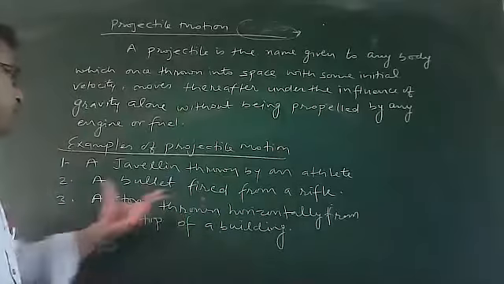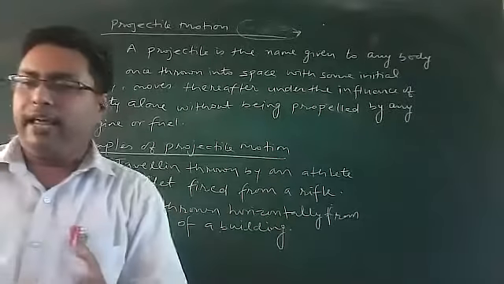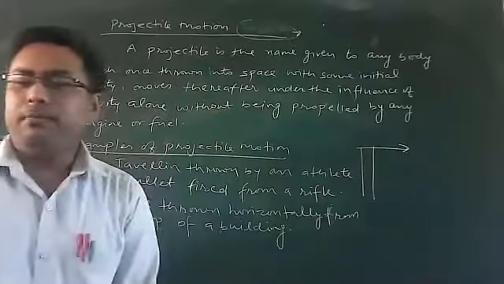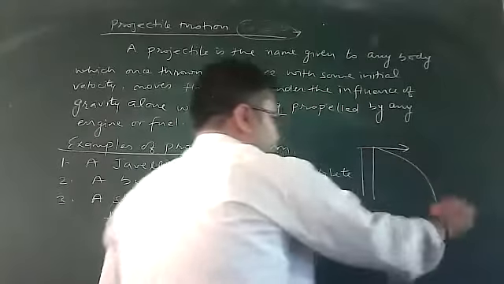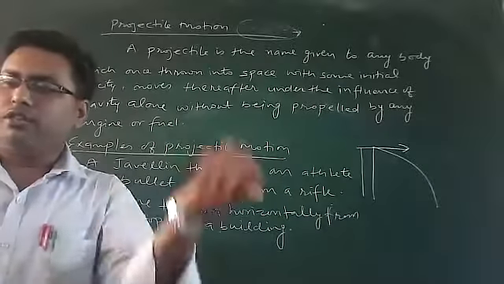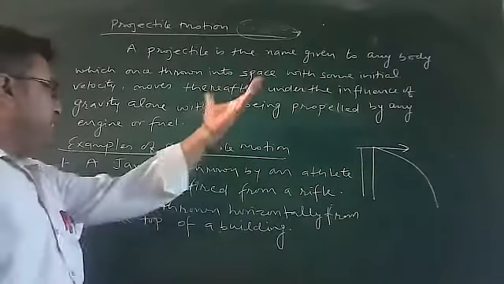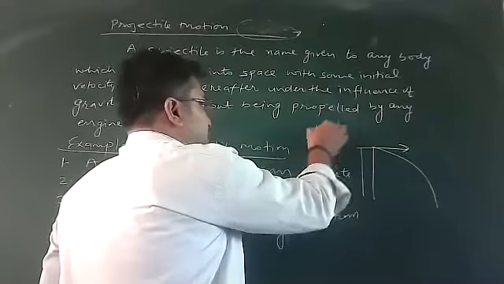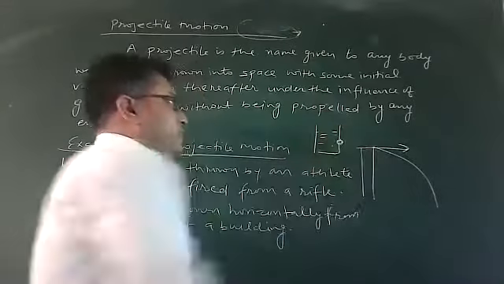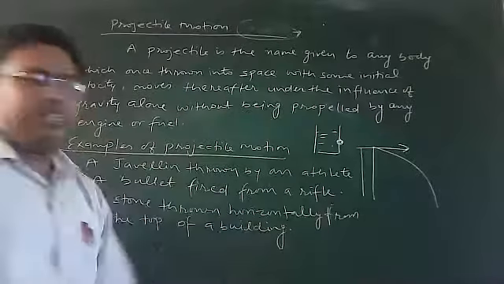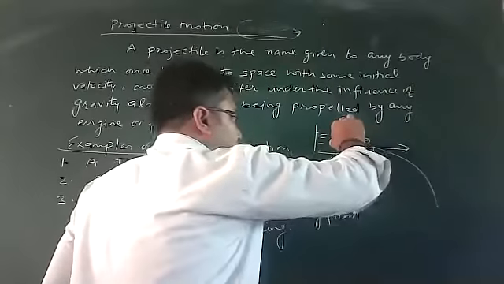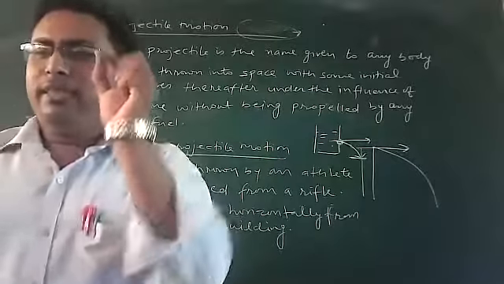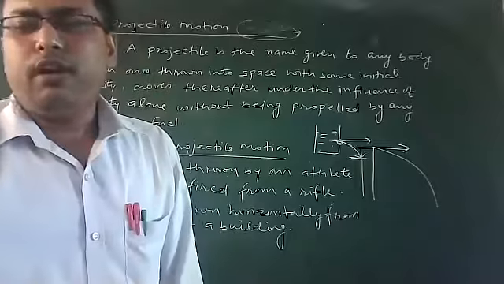Here, if I'm talking about a stone thrown horizontally from the top of a building, then definitely this stone will move in this manner. This is also what? It is a projectile. In all these situations I'm talking about projectile. For example, there is a container filled with liquid, water, and I have made a hole at this place. From this hole a jet of water comes out. The jet of water will come out in this manner, but it will fall down in this manner. This is also a projectile. So I hope the meaning of projectile is clear to everybody.